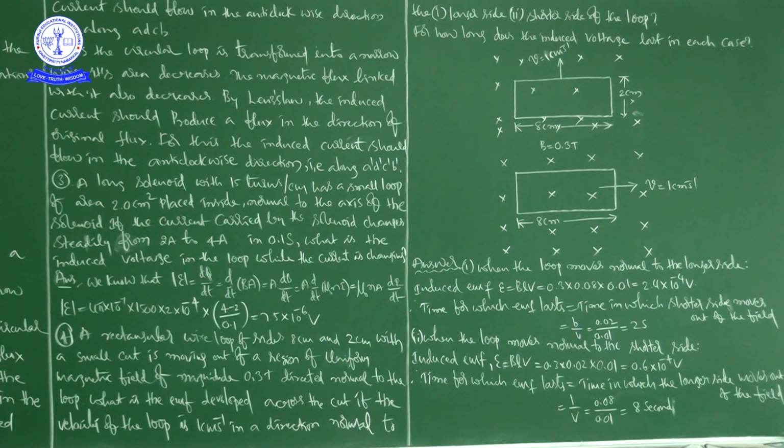What is the EMF developed across the cut if the velocity of the loop is 1 centimeter per second in a direction normal to the longer side, or the shorter side of the loop?